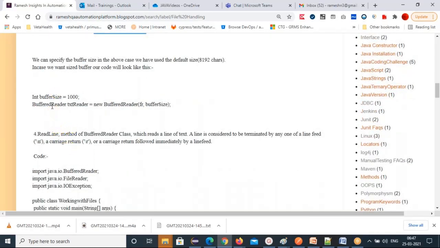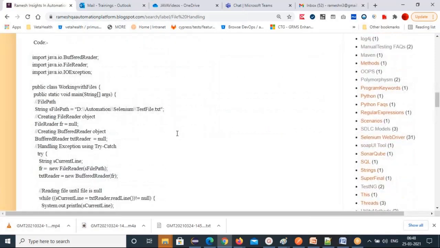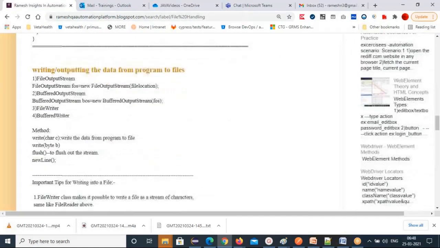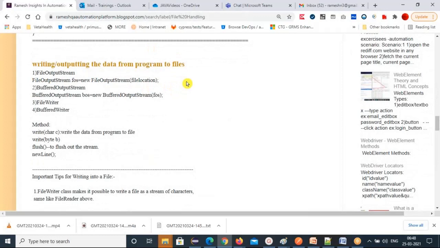The readLine method you are going to use when you call the BufferedReader, a method of the BufferedReader class which reads a line of text, the entire line it will read. So how do you know it is the end of line? There is a carriage return or end of line feed \n, right? It will understand that and go to the next line automatically. So that's how this reading process will happen. Anyhow, we are writing programs, we'll see that. Any questions before going for the writing process?